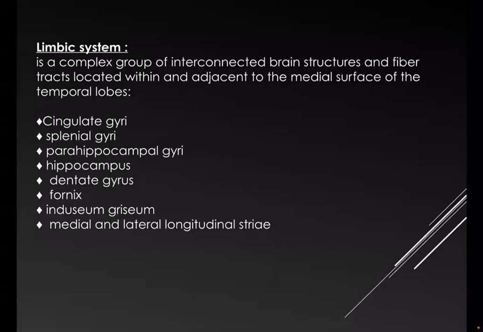Limbic system. It is a complex group of interconnected brain structures and fiber tracts located within and adjacent to the medial surface of the temporal lobe. It consists of the cingulate gyrus, subcallosal gyrus, parahippocampal gyri, hippocampus, dentate gyrus, fornix, indusium griseum, and medial and lateral longitudinal stria.